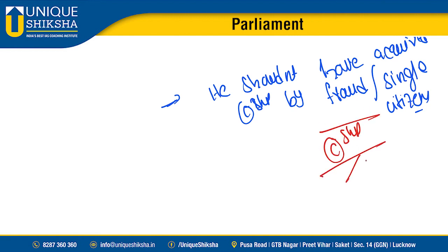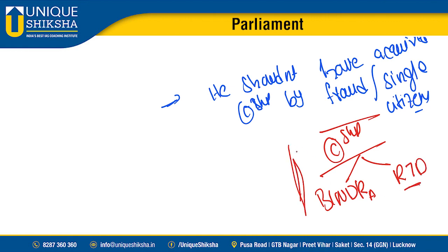On the other day we discussed the grounds of acquisition of citizenship. The mnemonic I gave is Bindra. What is the one for the loss of citizenship? RTD. People who are not aware of these mnemonics, please watch the earlier videos where I discussed citizenship.